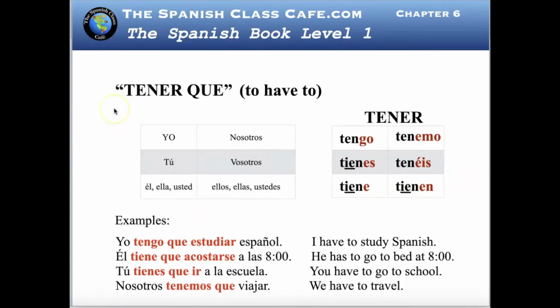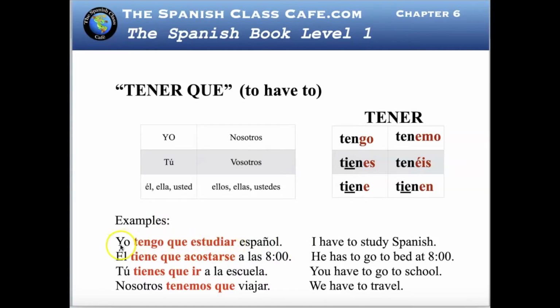The form of the verb tener, tener que. Tener que means to have to do something. Then que is going to be followed by an infinitive. Always by an infinitive and no exceptions to that. Then you have again here the chart of the personal pronouns and the conjugation for the convenience to build the sentences. If you want to say, I have to study Spanish, then you will say, yo tengo que estudiar español. Tengo que, followed by the infinitive, estudiar.